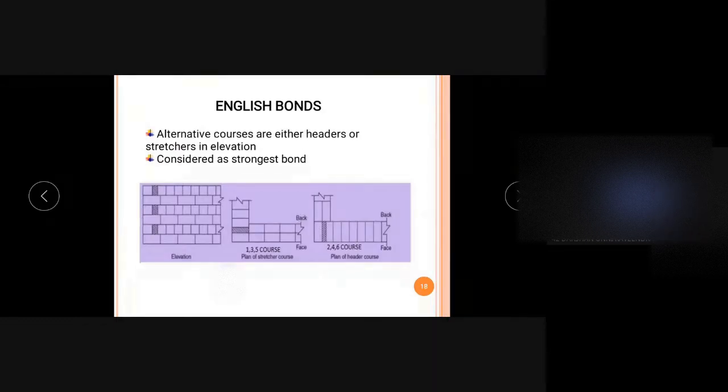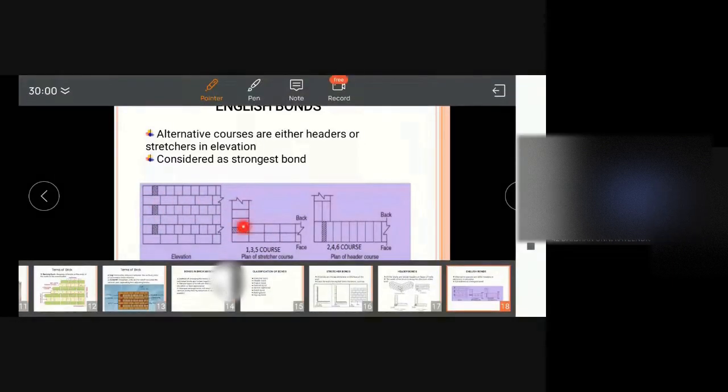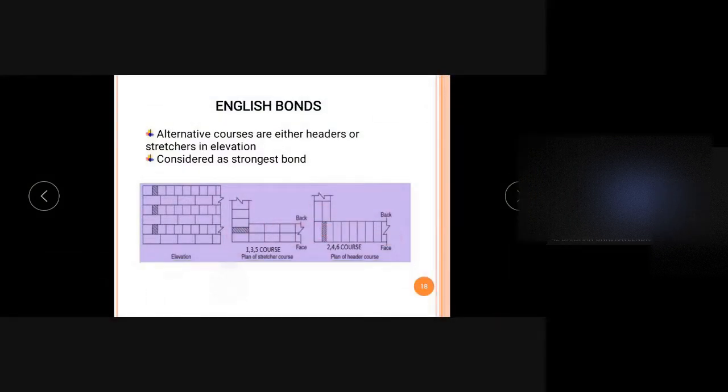So English bond has the peculiarity that, from the figure, we can see each course is having alternate courses of headers and stretchers. So here the first course is stretcher, and the next one is header, next one is stretcher, again header, stretcher, header, like that. So this is the arrangement for the odd courses, and this is the arrangement of even courses.